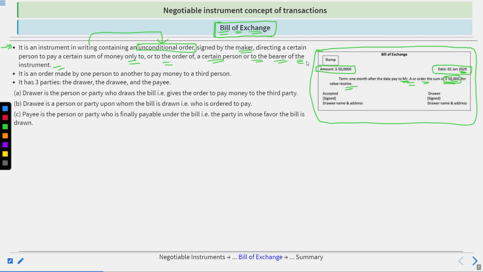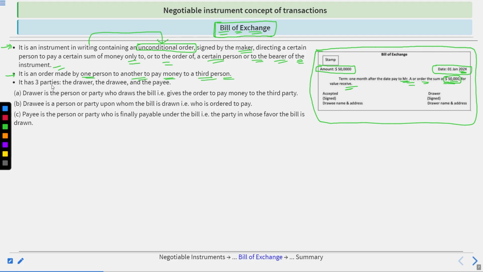For example, there is a hypothetical situation. Mr. X purchased something worth rupees 1 lakh from Mr. Y. Mr. Y already has a debt of rupees 1 lakh to Mr. Z. Then Mr. Y has a choice to transfer it directly to Mr. Z, which means on 21st January, Mr. X is not to pay the bill to Mr. Y. Directly, he will pay the amount to Mr. Z, so that Mr. X makes payment to Mr. Y and Mr. Y automatically makes the payment to Mr. Z. That's how things work. It is actually an order made by one person to another person to pay money to a third person.